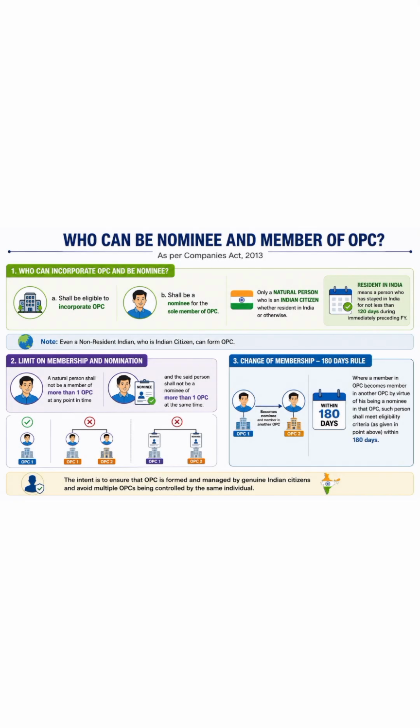In order to become a member and nominee of an OPC, the following conditions need to be fulfilled. Number 1. Only a natural person can become a member or nominee of an OPC. This means it has to be an individual human being. A company, LLP, partnership firm or any other artificial person cannot become a member or nominee. Number 2. The person must be an Indian citizen. It doesn't matter whether the person is living in India or outside India.